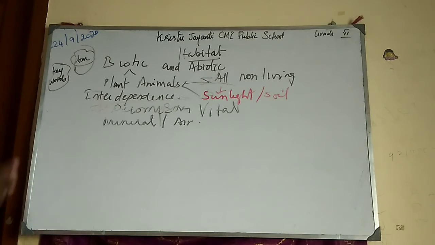Then take plants. When plants breathe like us, they intake oxygen and release carbon dioxide. But during the formation of food, the photosynthesis process, the plants need carbon dioxide.